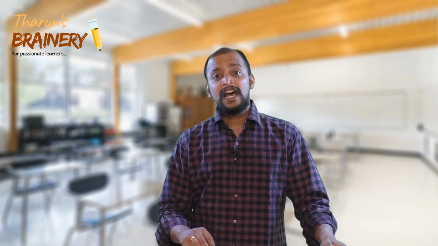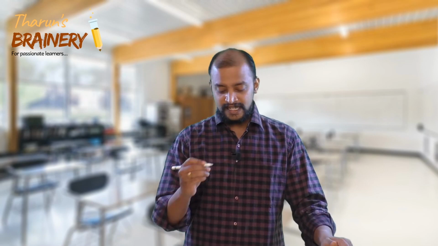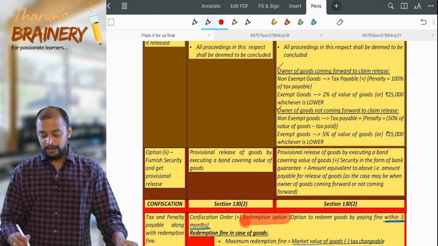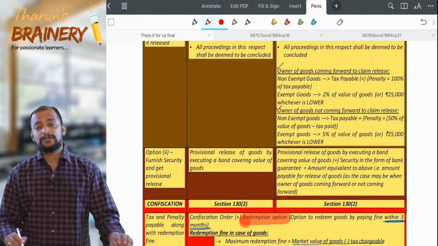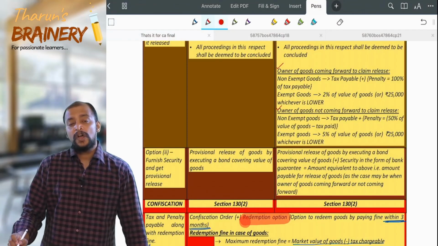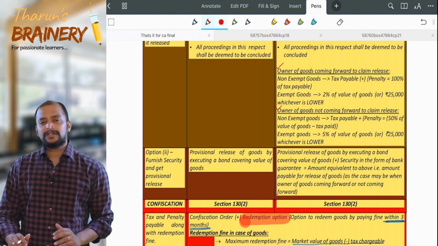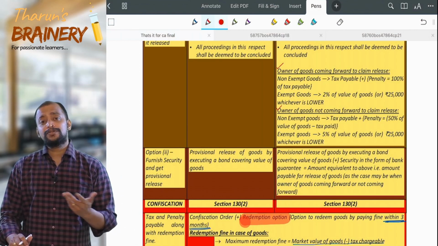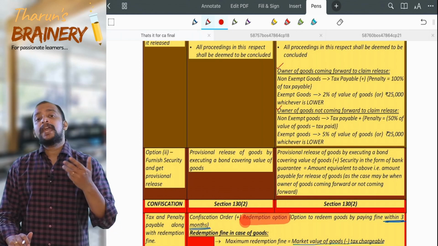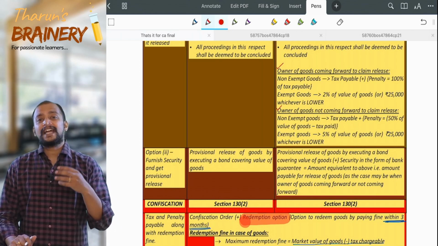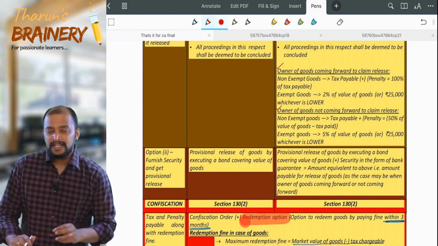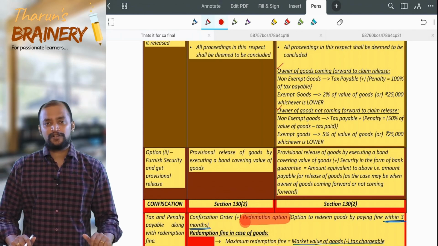Tax is payable and 100% of the tax involved. Non-exempt goods means taxable goods. Tax payable plus penalty equals 100% of the tax payable. What if it is exempted goods? Sir, why in a case of exempted goods are the goods liable for confiscation? Maybe those goods do not accompany a bill of supply. In that case, the goods may be liable for confiscation.